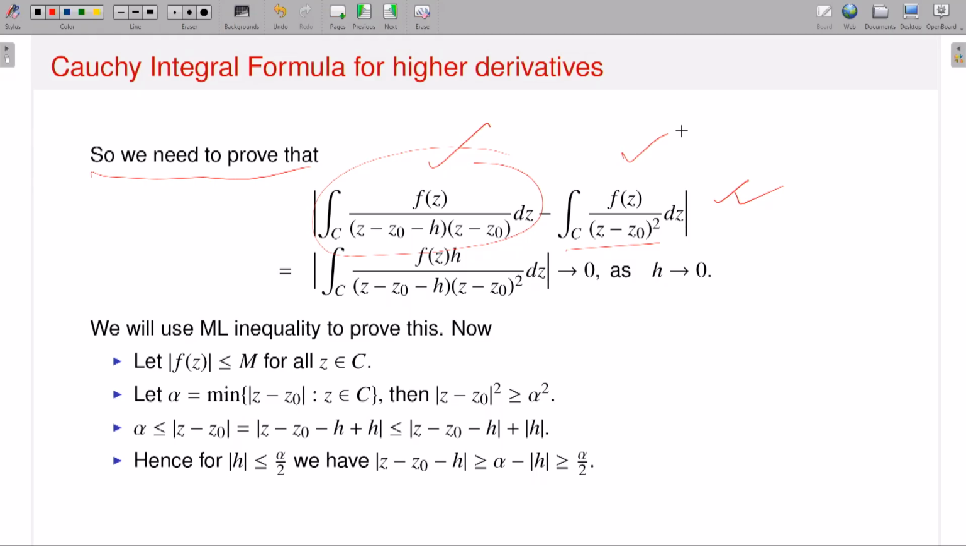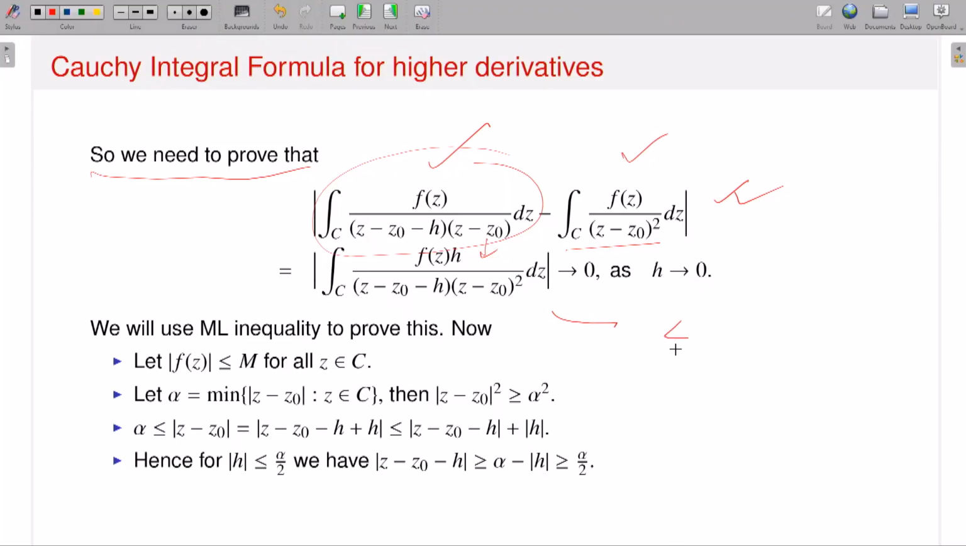Again, do some algebra by properties of contour integrations. It turns out that this is exactly equal to the contour integral of f(z) h divided by (z minus z naught minus h) times (z minus z naught) squared. Now you have all the formulas, right? I have to use the ML formula, or the definition of contour integration, and I can show that yes, this is dominated by some constant times h. Now since h approaches 0, then I am done.